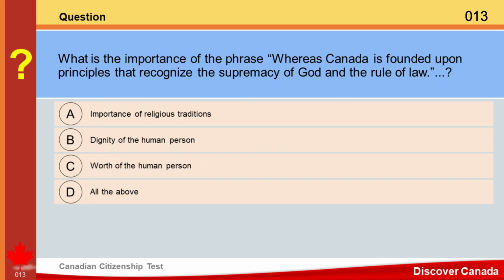Question. What is the importance of the phrase whereas Canada is founded upon principles that recognize the supremacy of God and the rule of law? A. Importance of religious traditions. B. Dignity of the human person. C. Worth of the human person. D. All the above. Answer. D. All the above.